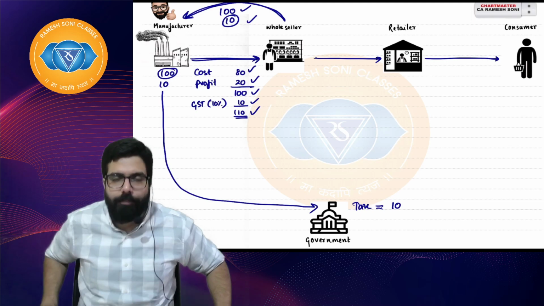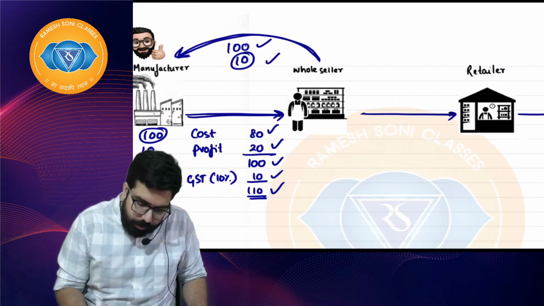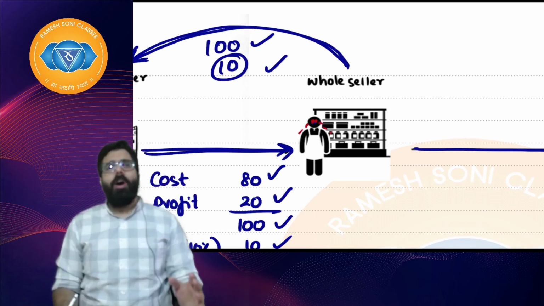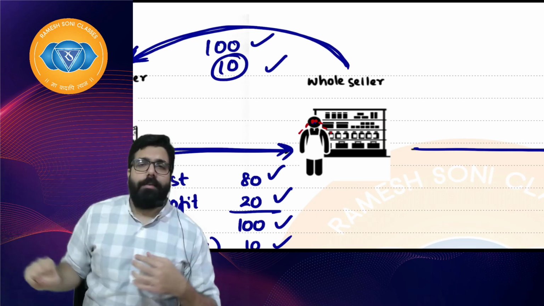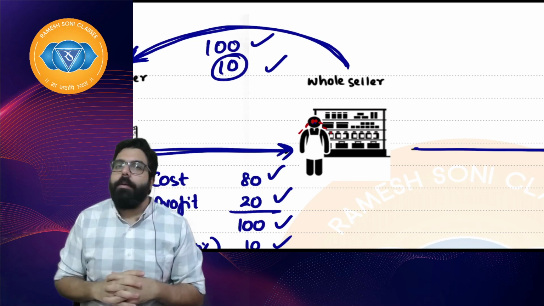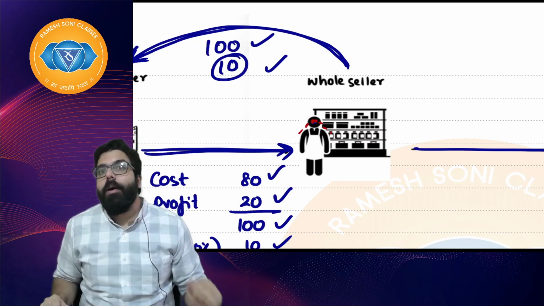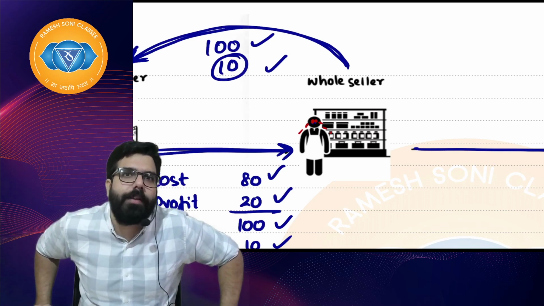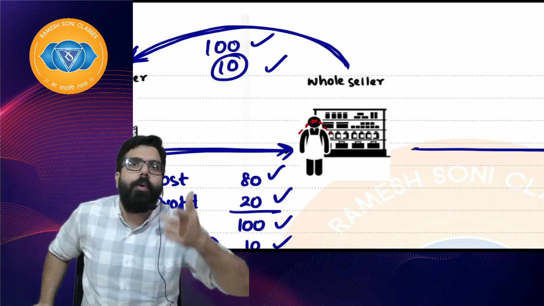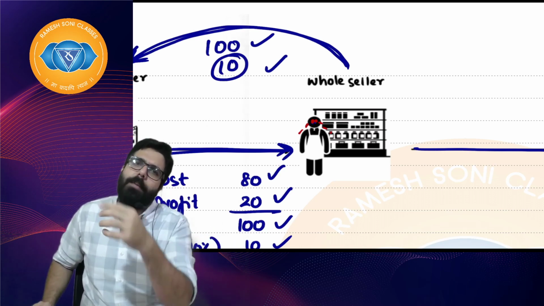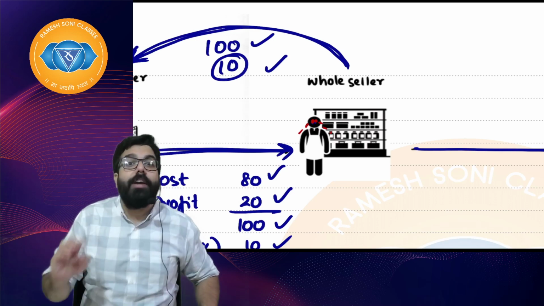First stage is done. Now the wholesaler, if you see, will start crying. He will tell the government, I am your partner. Government, I am your partner. Why are you charging me tax? Government will tell, okay, my mistake. Whatever tax you have paid, you take the credit. Like, I paid Uber 300 rupees, and I told Uber, hey, he has collected by mistake. What does Uber tell? Sir, you take 50 rupees credit. Next time when you have to make the payment, deduct that 50 rupees. Does it do that or not? So that is what everyone does.